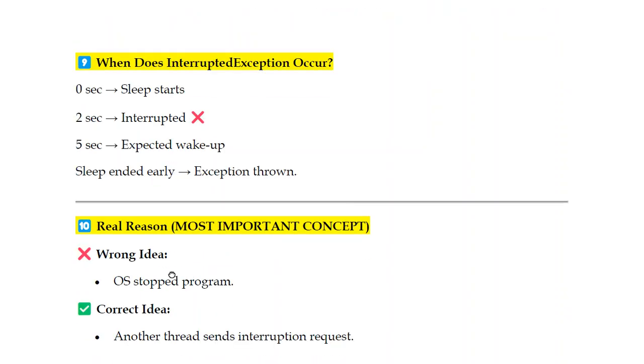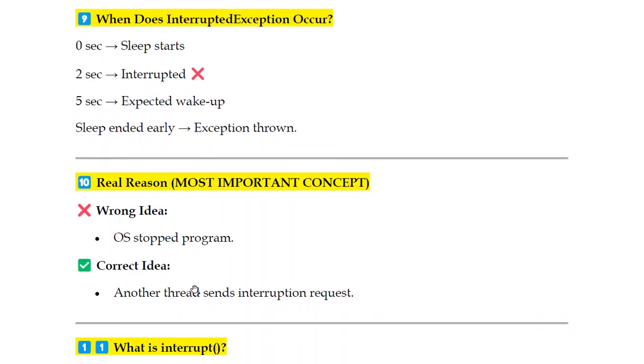But the scenario can be completely different. You start sleeping, and at the second or third second itself you are interrupted, someone is calling you, or giving the request. You were expected to wake up at 5 seconds, but your sleep ended early, so an exception is thrown. You are in an abnormal state, am I right? Someone interrupts you, and for a second you will be in a shock state, am I right?